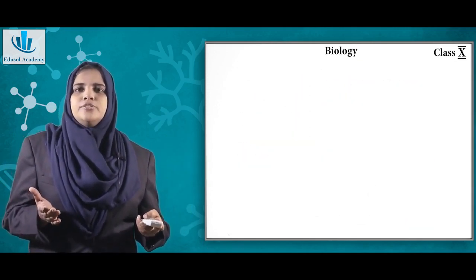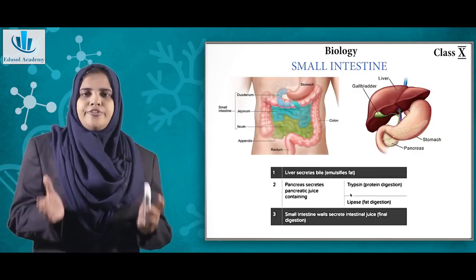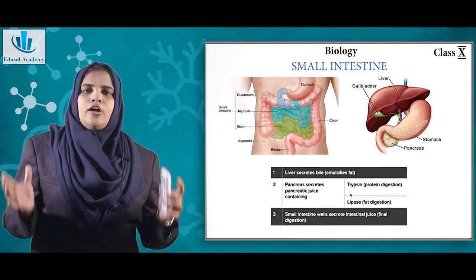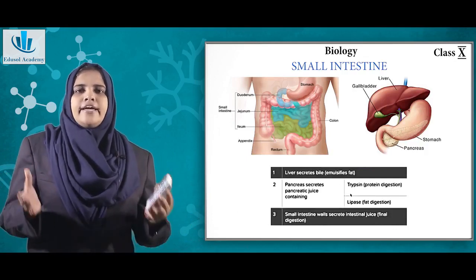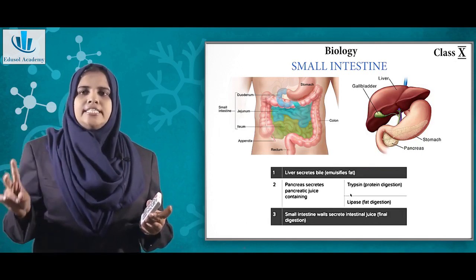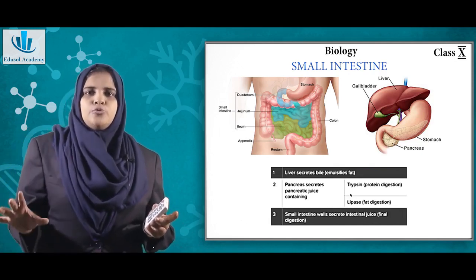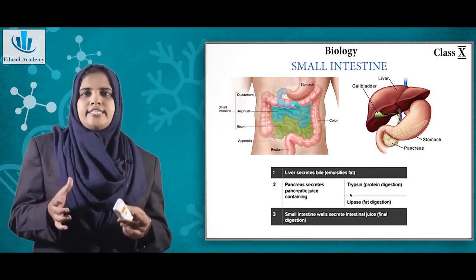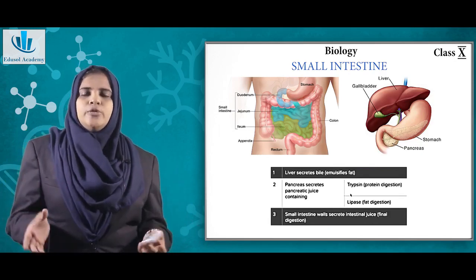Right. After the stomach, the food reaches the small intestine. In the small intestine, a lot of processes happen. There are two important organs, one is the liver and the other is the pancreas. These two pour their secretions into the small intestine. So what does the liver do?